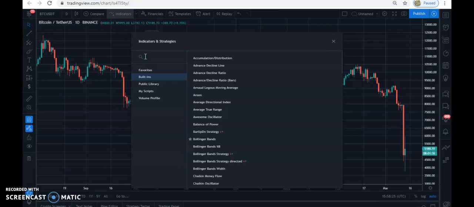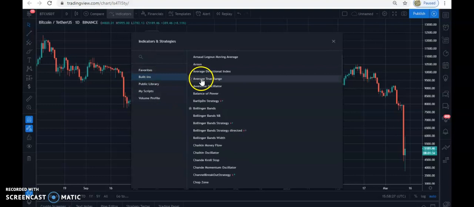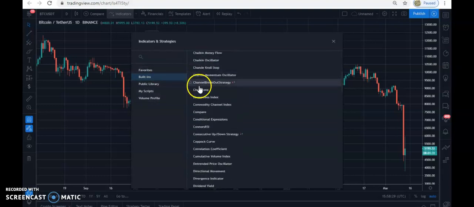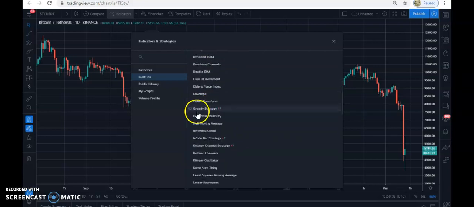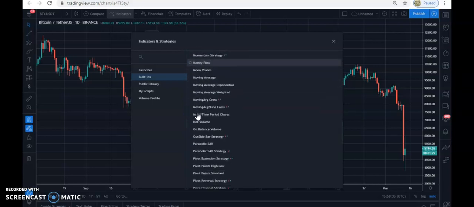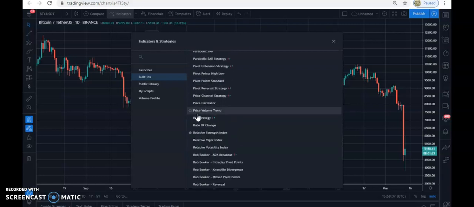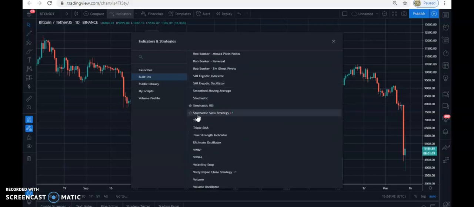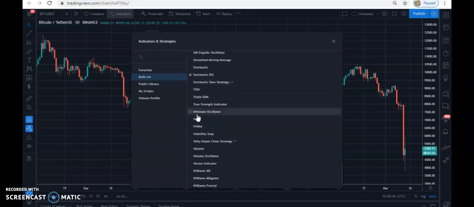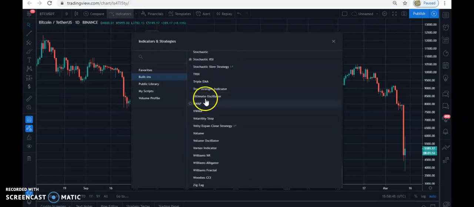As you can see, all these things, not all, but many of them here, are software already installed in this TradingView. Anyone you click has something it shows, something it is telling you. If it is stochastic, it has something it's showing you.